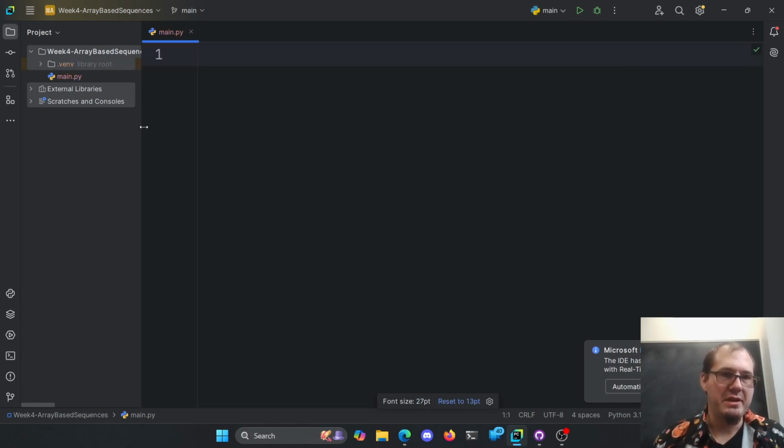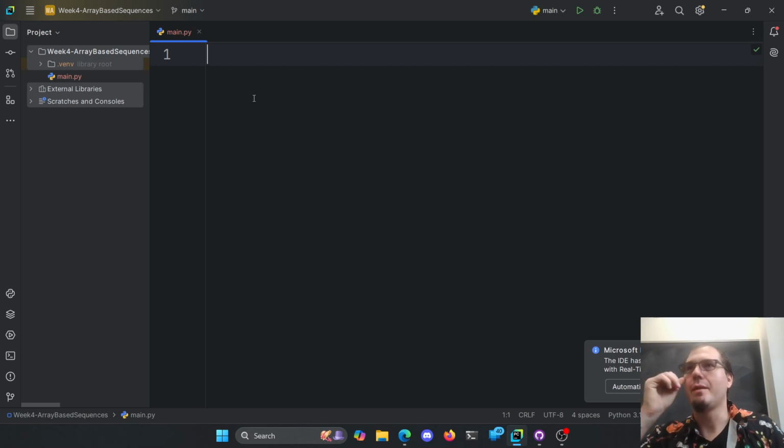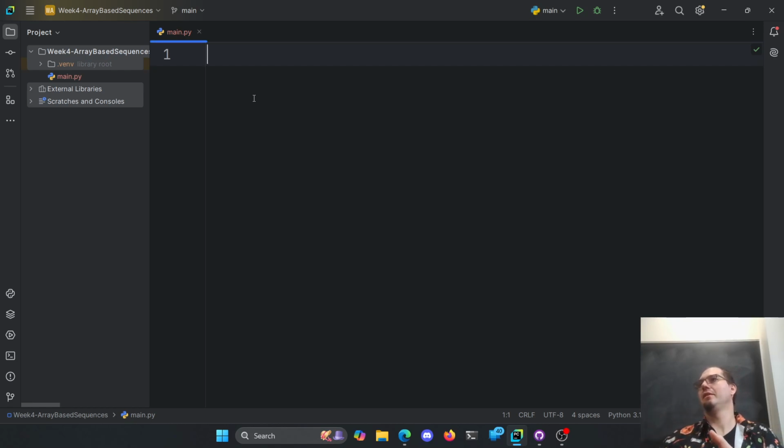So the basic idea with an array-based sequence is we are asking the operating system for a chunk of memory that's contiguous to store a bunch of things. And why it has to be contiguous is because we look things up by index. Hey, what's at index 27? Well, to get to index 27, I'm going to take where it started in memory and go out 27 spaces and find what's there, right?